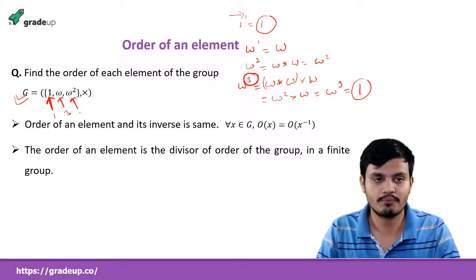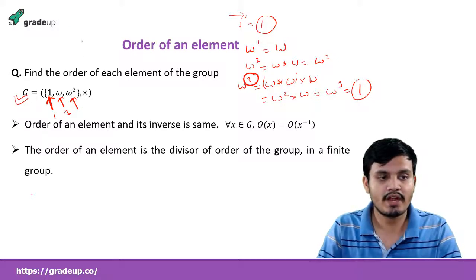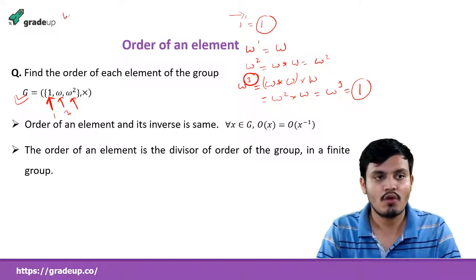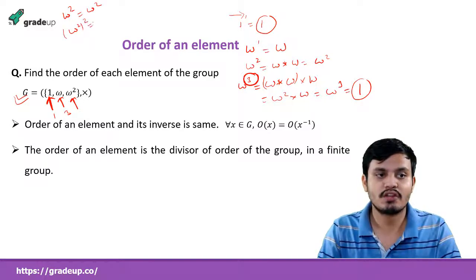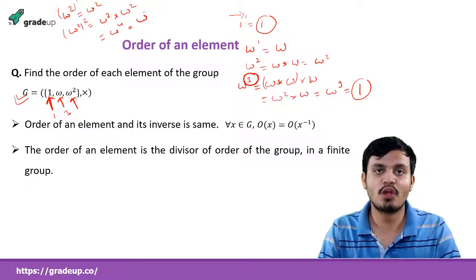Now we try to find the order of omega square. Omega square to the power 1 is omega square. Omega square to the power 2 is omega to the 4, which is omega, since omega cube is equal to 1.